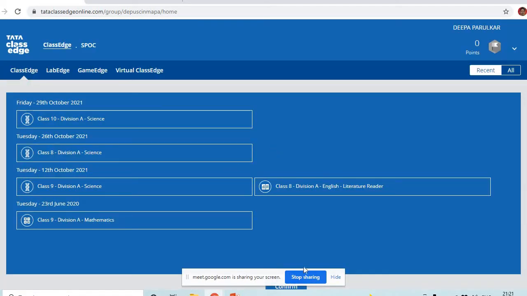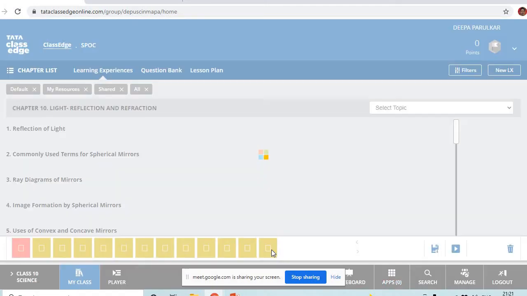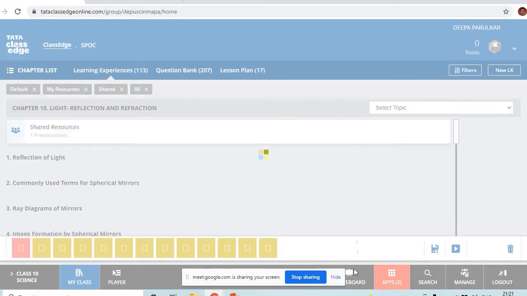Okay, so children, here I am opening my Tata Classedge. Can you see Tata Classedge on the screen? Yes, ma'am. Okay, it's a wonderful tool, children. So I will explain to you what refraction of light is.